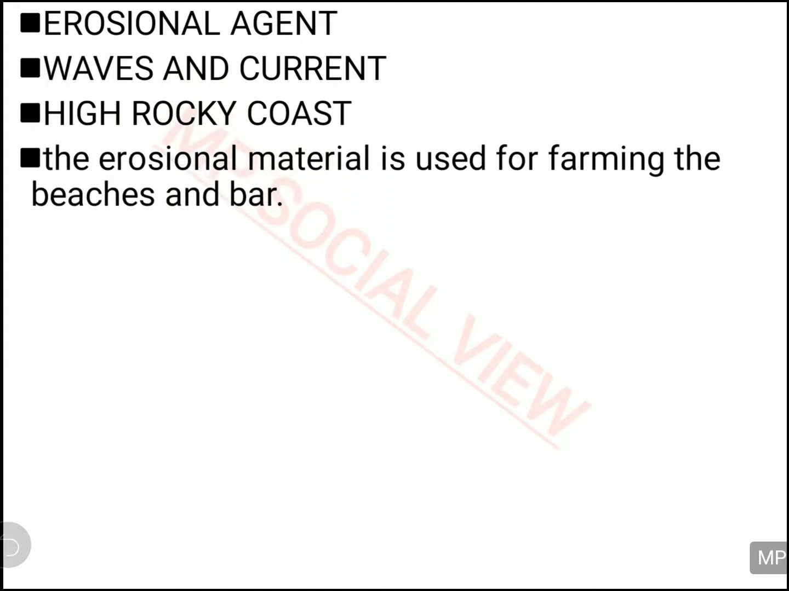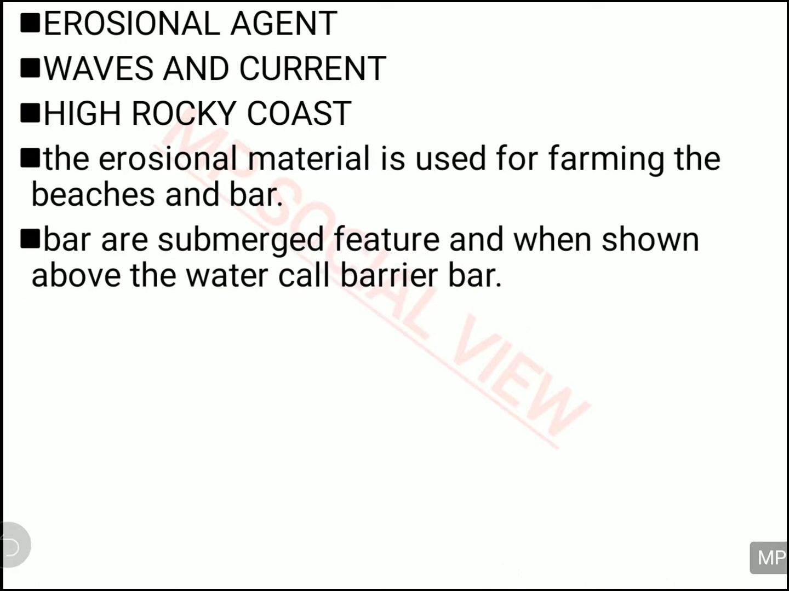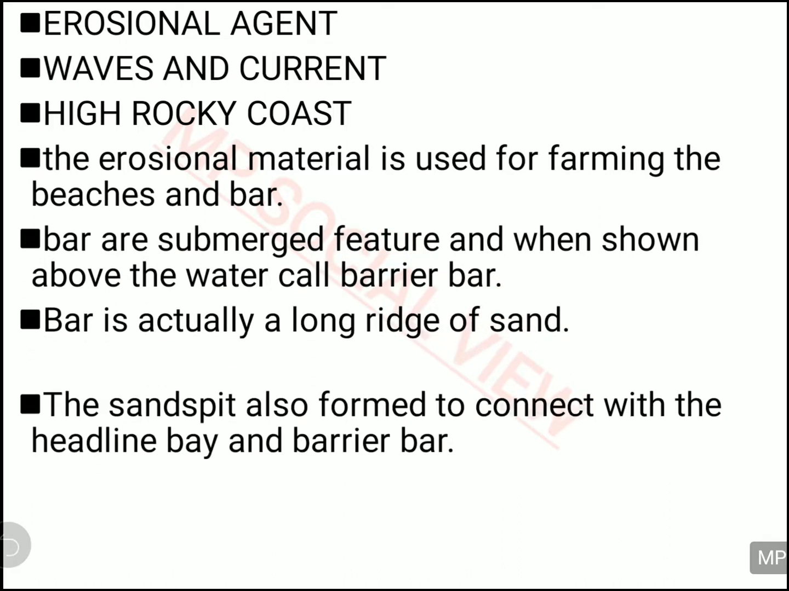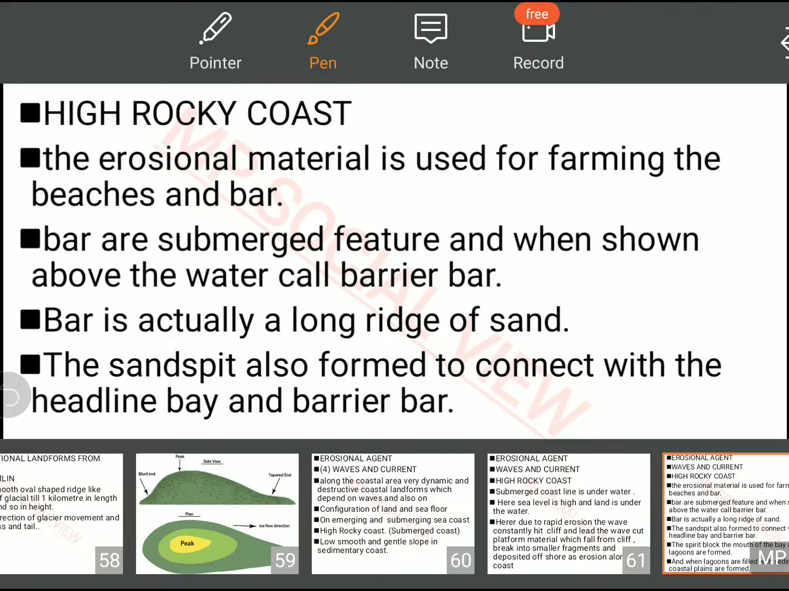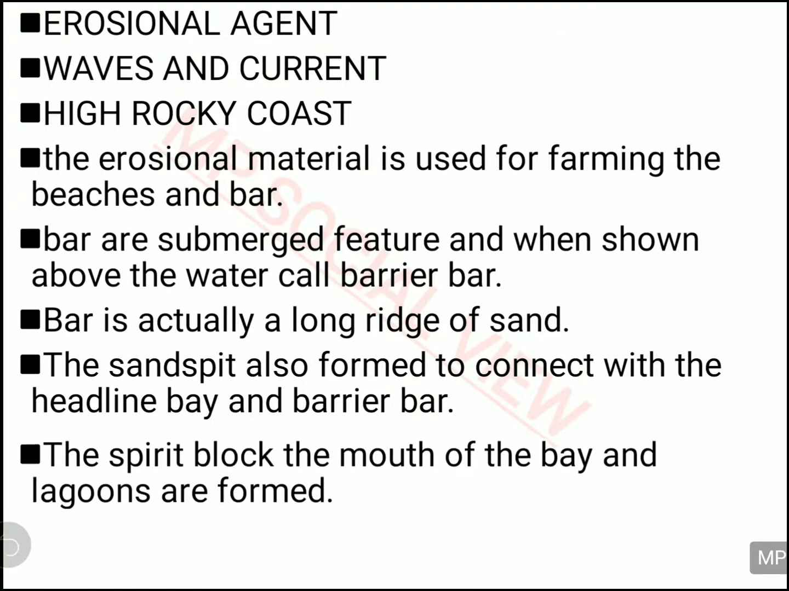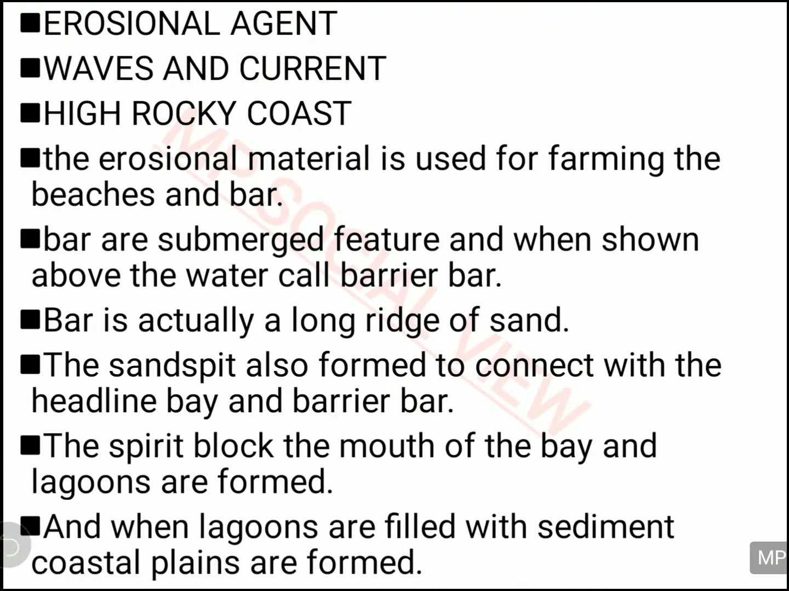So first, the high rocky coast. In the high rocky coast, what is happening? They are making the bars and the barrier bars. Then they are making sand spits and they are making some lagoons also in this area. So what are these different types of landform? I will discuss in a few minutes. I will explain what a bar is, what a barrier bar is, what sand spits are, what a lagoon is. Everything I will explain. But these are some of the land features which you can find on this coast.